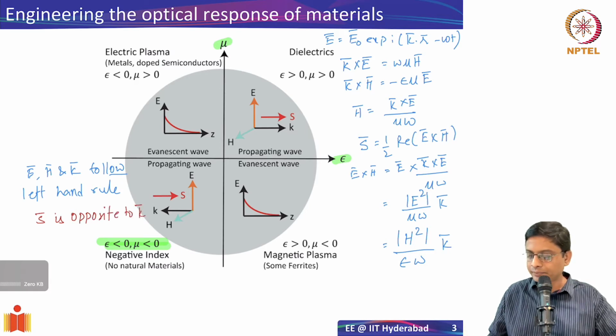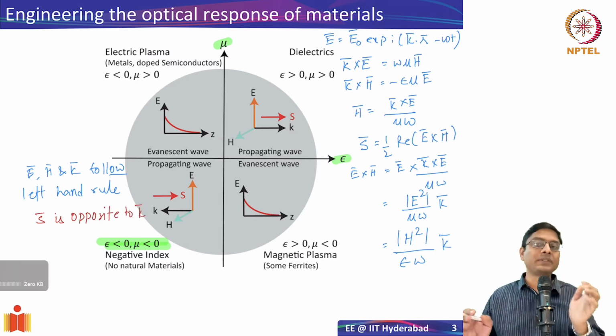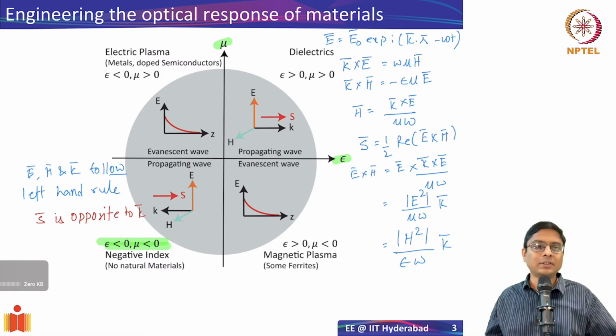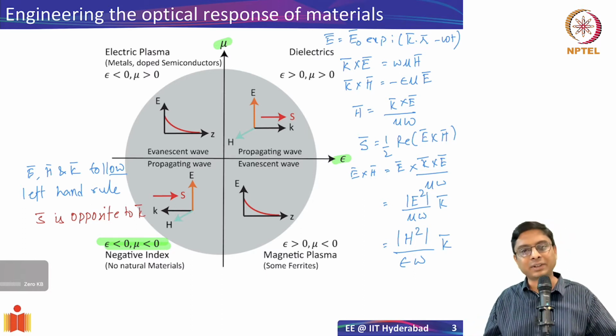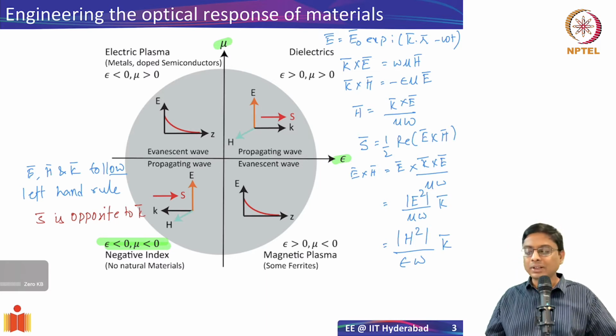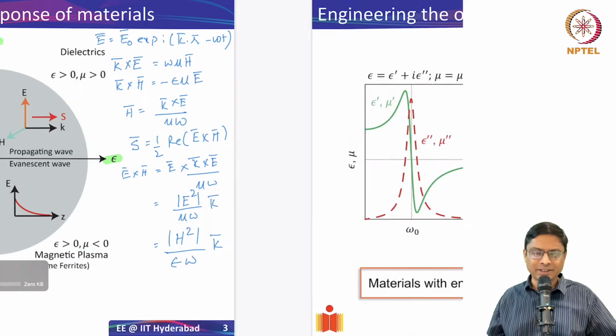Now this is something very, very significant, because we are actually seeing that the fundamental way in which the electromagnetic energy propagates is changed, and that has tremendous implications. And that is why at the turn of the century there was a lot of excitement around these negative index materials. Okay, now what are these negative index materials?